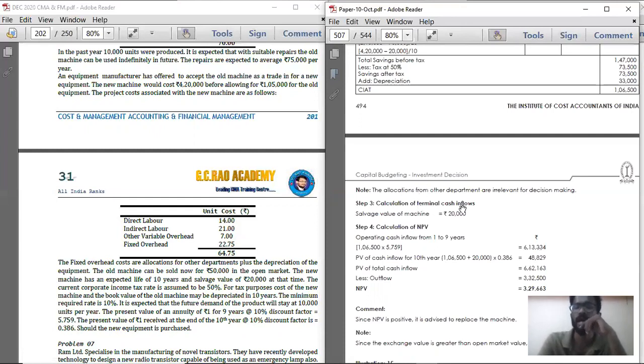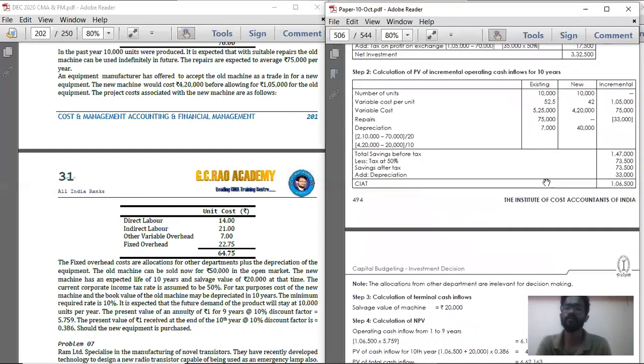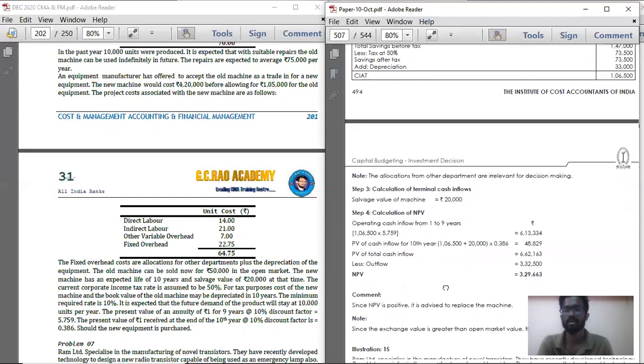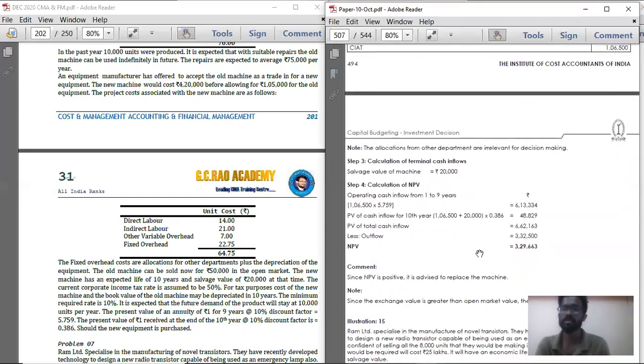And next, for the 10th year, how much are you going to receive as cash inflow? 1,06,500 plus this 20,000 at the end of the 10th year. So 1,26,500 into, for the 10th year, the present value factor, 0.386. If you multiply with 0.386, you will get 48,829. If you add both, you will get the total present value of cash inflow. From that, if you deduct the cash outflow, that is 3,32,500, which we found by calculating the cost of machine and deducting the exchange value of machine, you will get the NPV. Here NPV is positive, so it is advisable to replace the machine.